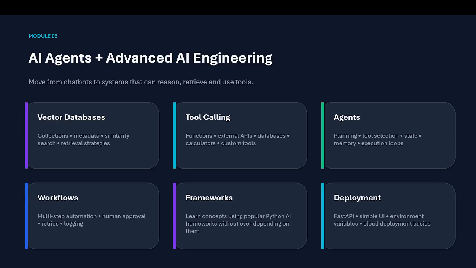The next slide is AI agents plus advanced AI engineering. Here we move from chatbots to systems that can reason, retrieve, and use tools. It doesn't mean that we have learned the language and are not able to create anything useful, which people can use to reduce their work and make it easy. So: vector database, collection, metadata, similarity search, tool calling, agents, workflow, frameworks, deployment.